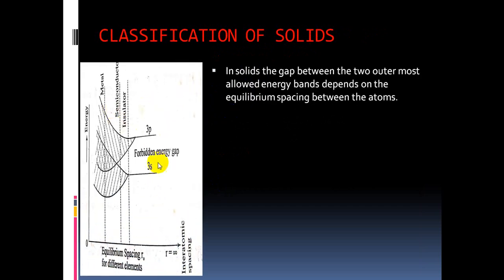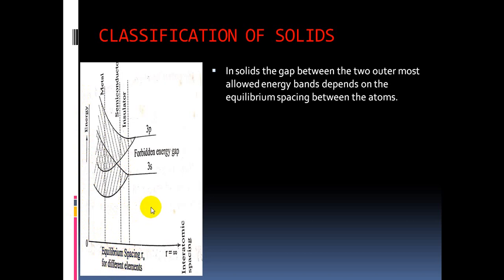So this is also an important diagram. This band is called the valence band and this band is called the conduction band. See this carefully. This band is called the valence band. This band is called the conduction band. So this is a graph between energy levels, energy and equilibrium spacing.